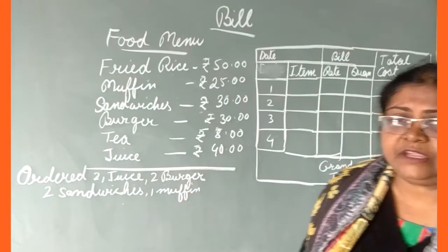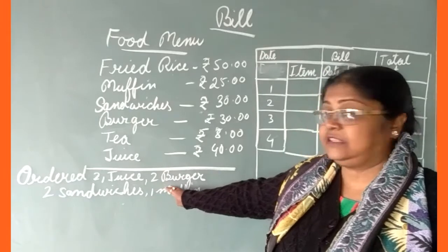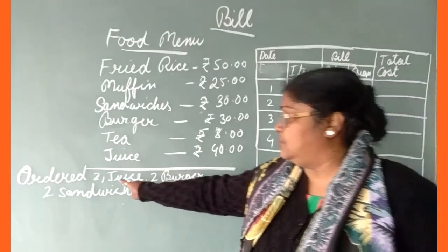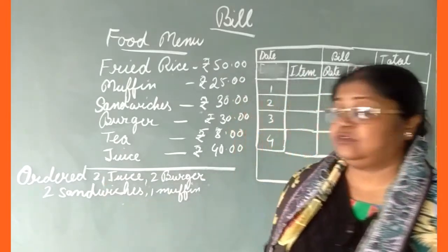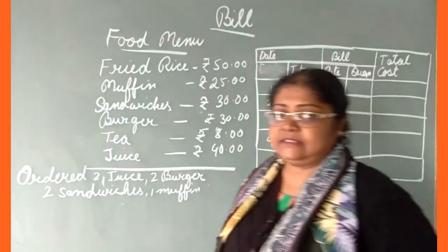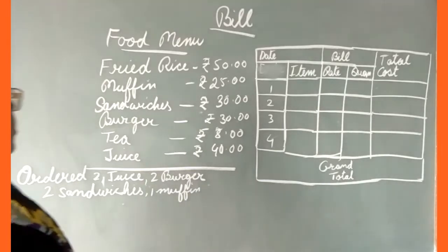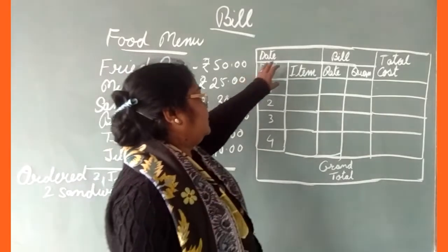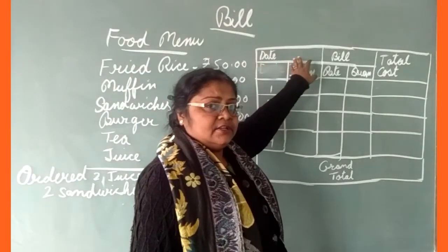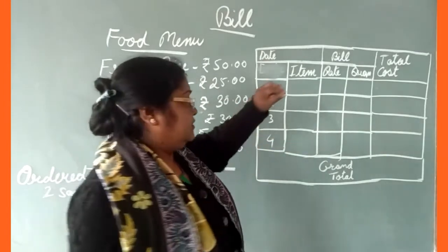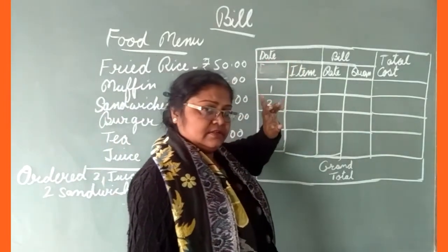And the people went there, and what did they order? 2 juice, 2 burger, 2 sandwich, and 1 muffin. This is what they have ordered. So what you have to do is take out the bill. In the menu bill, what do you have to do first? You have to write the date. So today, which date is it? Whenever you make a bill, you write the date of that day.